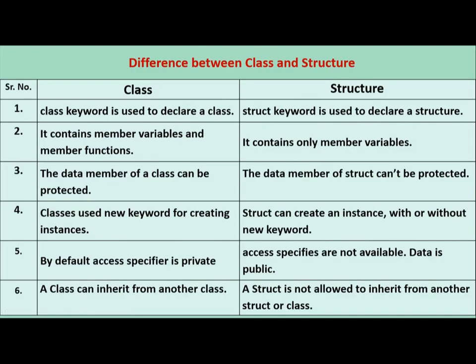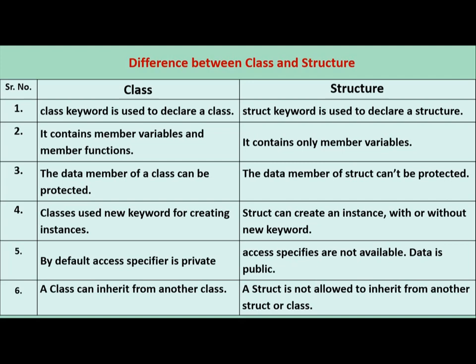Next one is the difference between class and structure. So the first point is the class keyword is used to declare a class. In structure, the struct keyword is used to declare a structure. Second point, a class contains member variables and member functions. But in structure, only member variables are allowed. Member functions are not allowed. Third point, in class, data members of a class can be protected. In structure, data members of a struct can't be protected, because in class there is an access specifier, so we can protect the data.